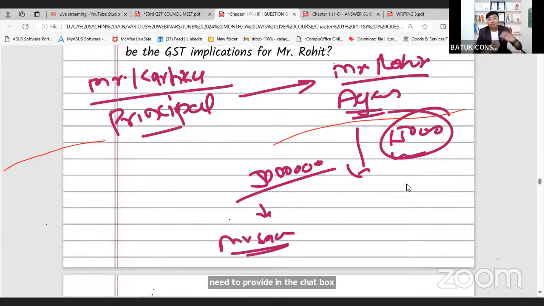Sir, in the last question, if there is any transaction between principal and agent where the agent is just going to provide the deals to the principal, and he is not holding any goods there, he says you need to transfer these 5 lakh rupees of goods to Sachin, then here Karthike will transfer the goods. Rohit has only given the transaction here to Karthike, Rohit will get 10,000 or 15,000 rupees as a commission. In that case, GST will be applicable only on that commission part. GST will not be applicable on the complete value, that is 20 lakh or 5 lakh rupees. Is that okay, Suresh ji?